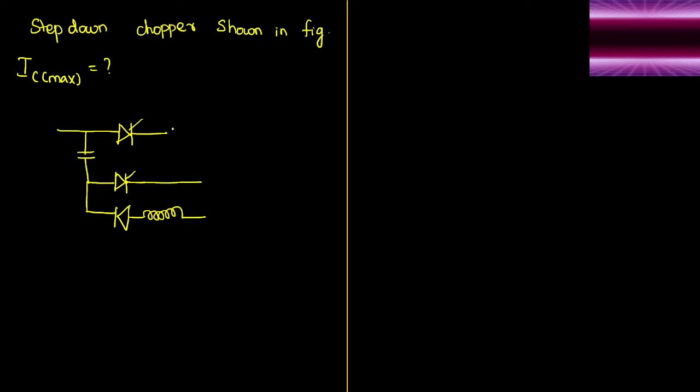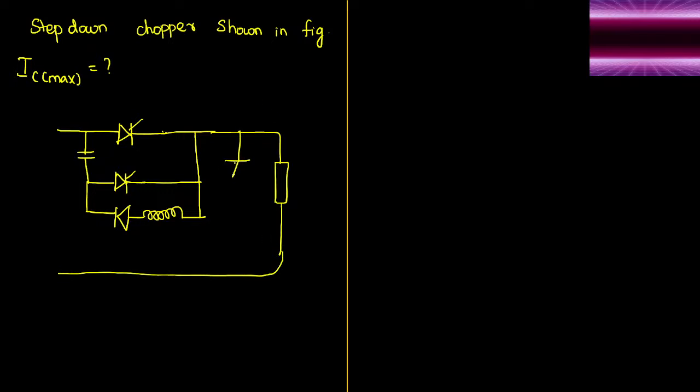Next, it will be closed like this. After that, it will be connected with a load. Okay. Yes, this is the circuit. Across the load, we have a freewheeling diode also.